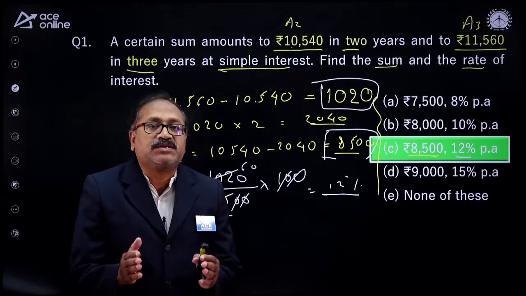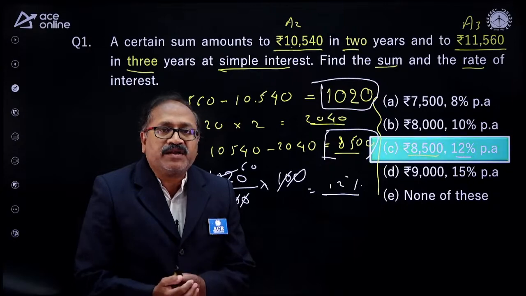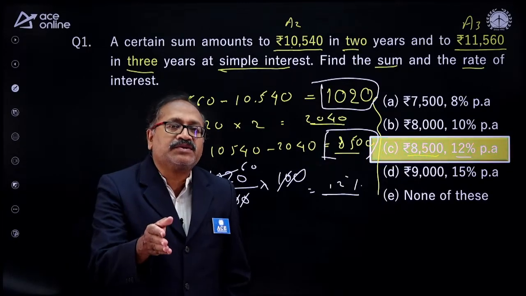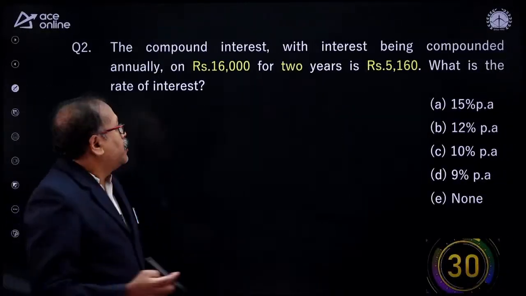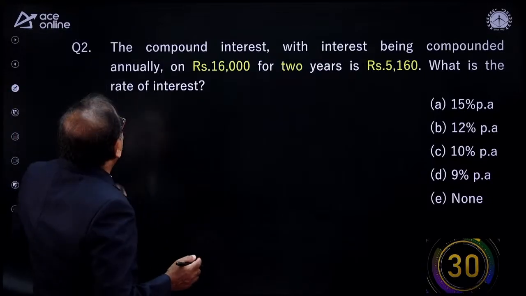So your option choice is C. It's a very frequently asked question in the exam. Your next question on the board is here. Come, and let's answer this question.